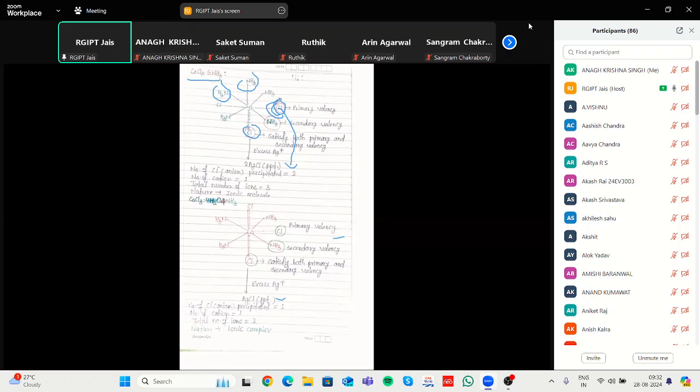Here in this case 1, 2 and 3, but the ammoniated ion is 5: 1, 2, 3, 4 and 5. That's why it satisfies the primary as well as the secondary valency.